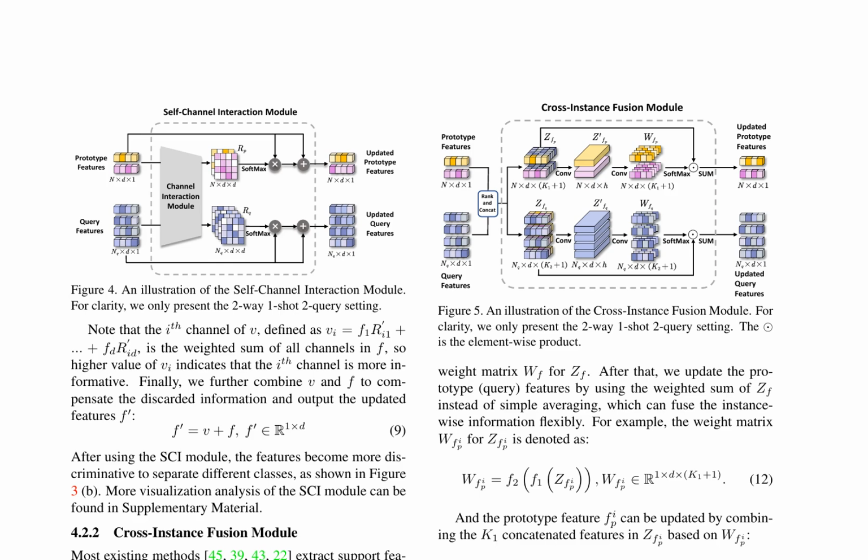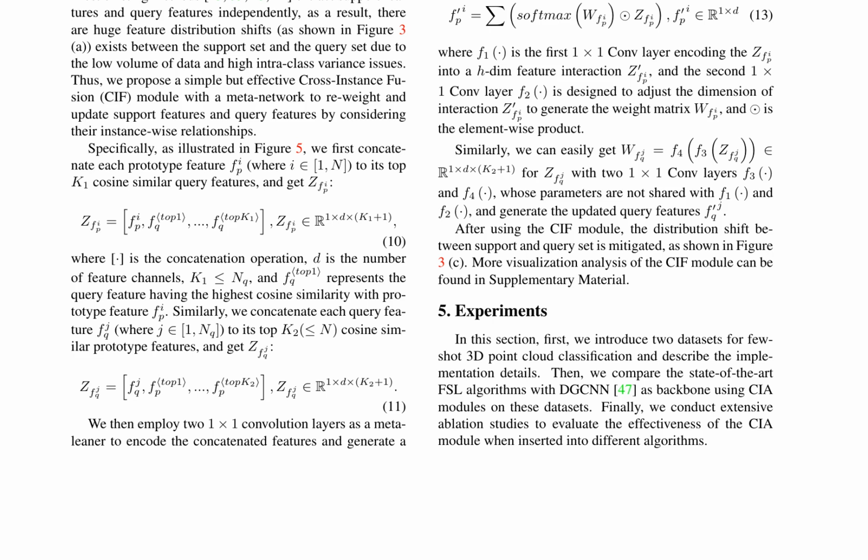The authors evaluate the effectiveness of the CIA module by comparing it with state-of-the-art few-shot learning algorithms on 2 3D point cloud classification datasets. They also conduct ablation studies to assess the contribution of each module to the overall performance. The results demonstrate the superiority of the proposed framework in addressing the challenges of 3D few-shot point cloud classification.